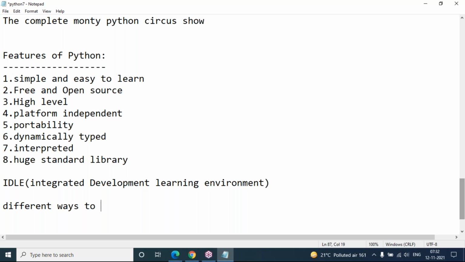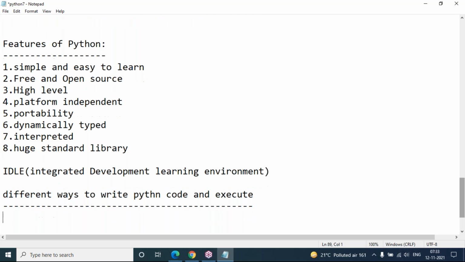So, different ways to write Python code and execute. You can choose any one way, but as a Python programmer you must be aware of all the possible ways to execute Python code. That's why I'm showing all the possible ways.